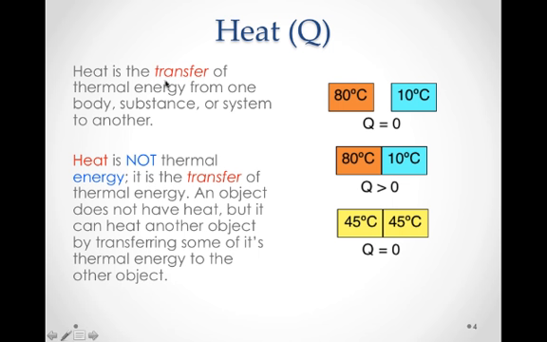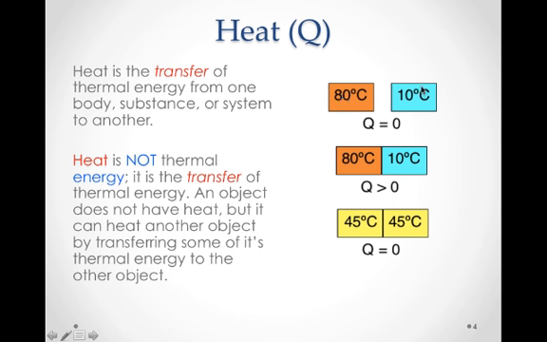Heat. Heat is the transfer of thermal energy from one body, substance, or system to another. Heat is kind of interesting. Heat is not thermal energy. It is the transfer of thermal energy. An object does not have heat, but it can heat another object by transferring some of its thermal energy to the other object. So that's the biggest misconception. People think that if something is hot, that it has heat. It doesn't. It has temperature.